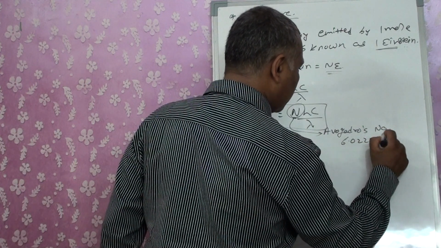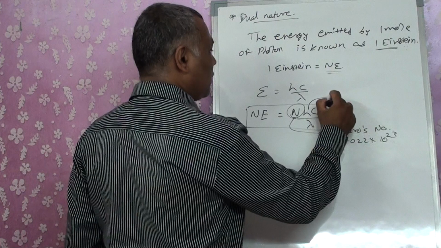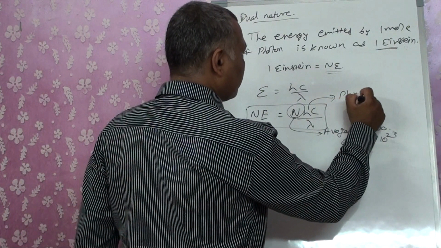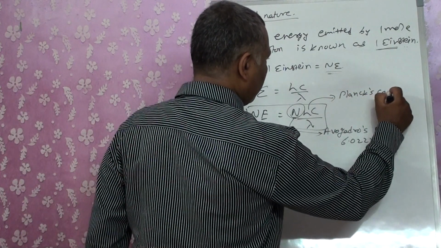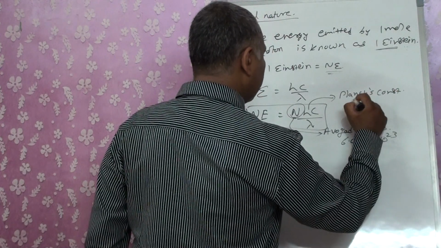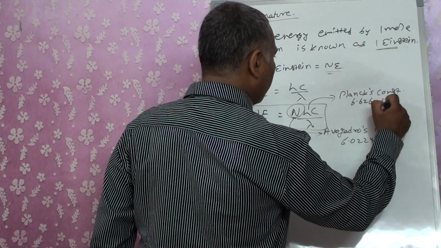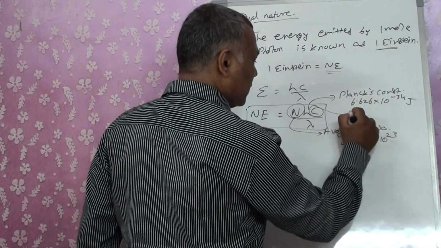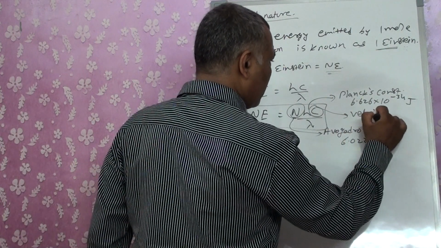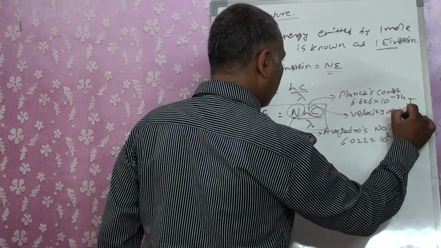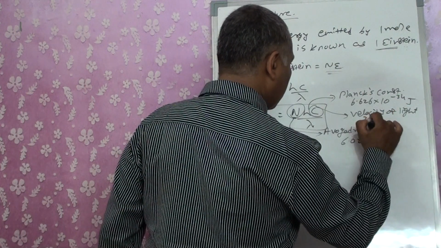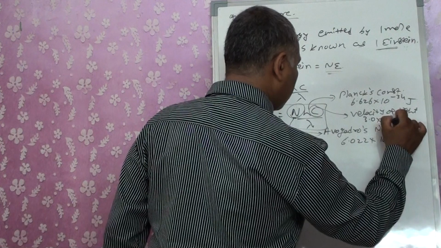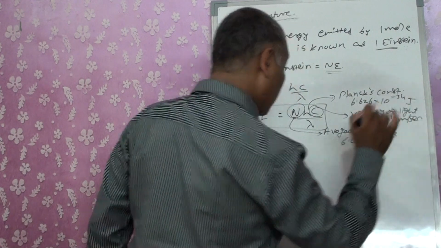6.022 into 10 raised to 23. H is Planck's constant, that is 6.626 into 10 raised to minus 34 joule second. C is the velocity of light, that is 3.0 into 10 raised to 10 meter per second.